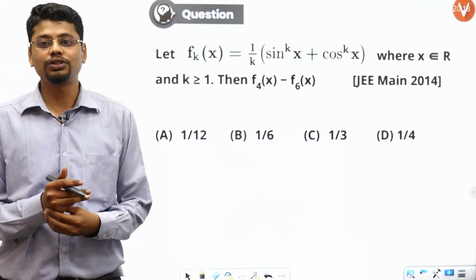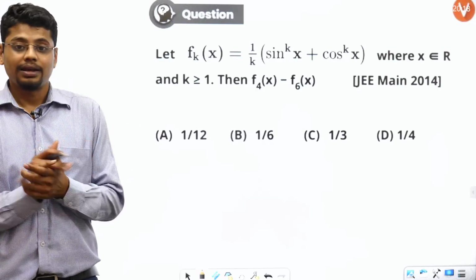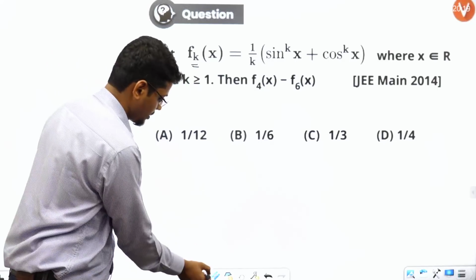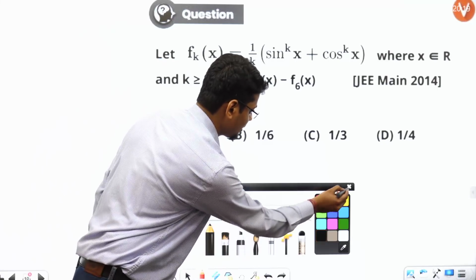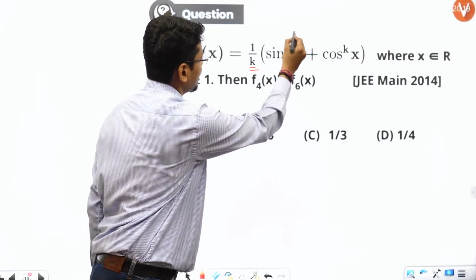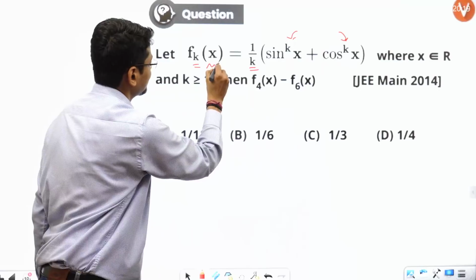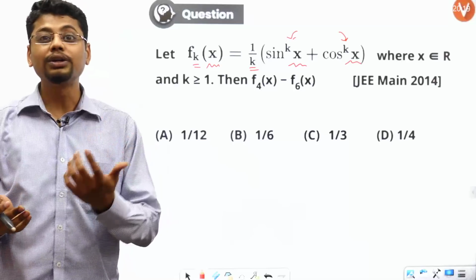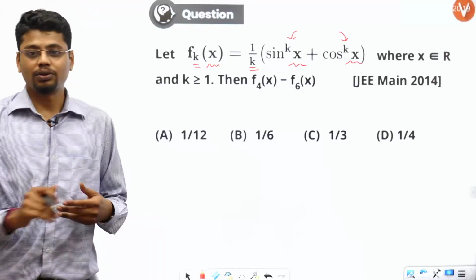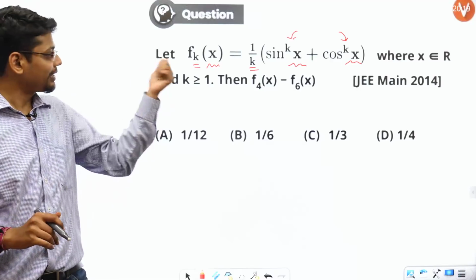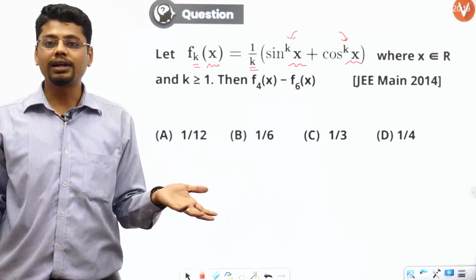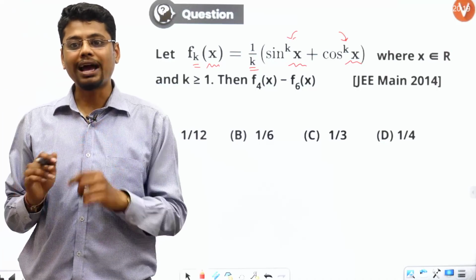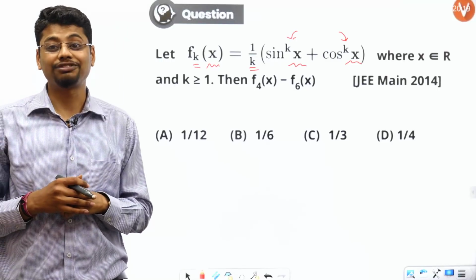This is JEE Main 2014 question. All right, so what I have been given is fkx, where k is here and here, and x is here and here. So kind of two variables are being used in a way. So what I have been asked is, now fkx is defined like this for all real values of x and for all values of k greater than or equal to 1. Now I have been asked the value of f4x minus f6x.